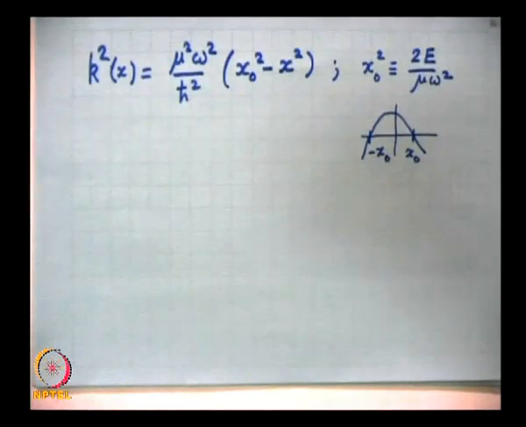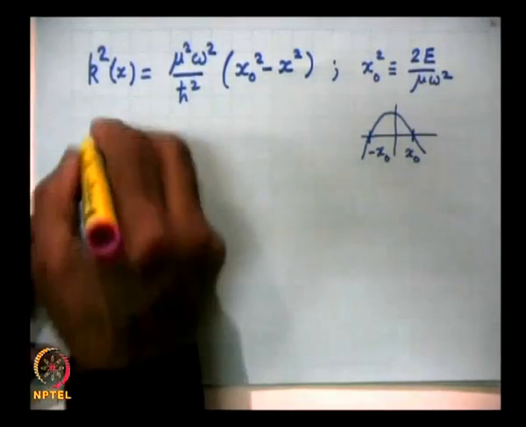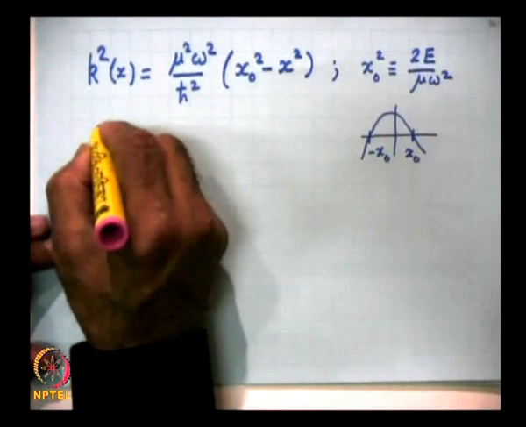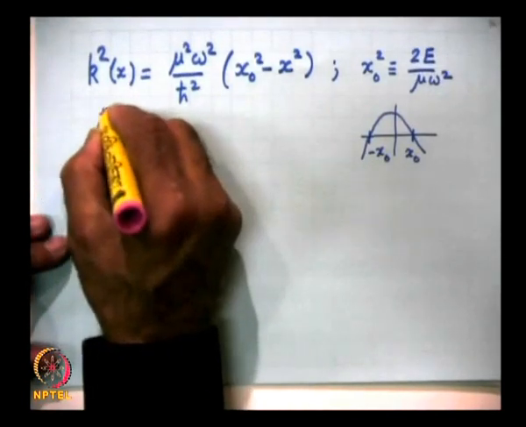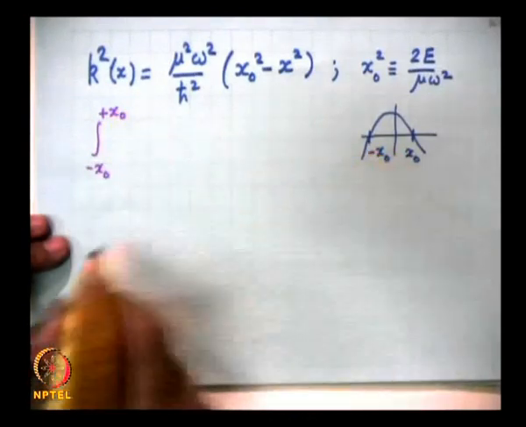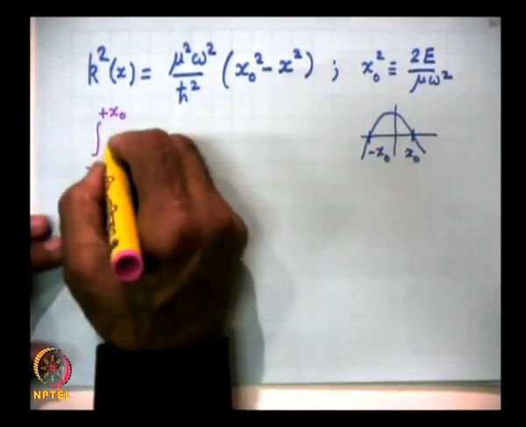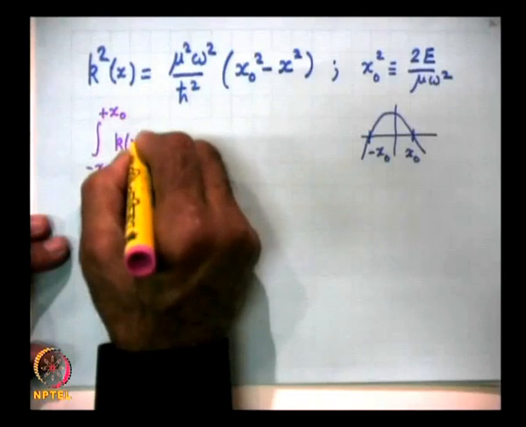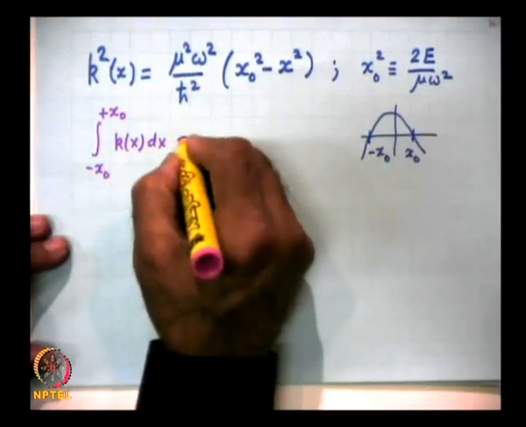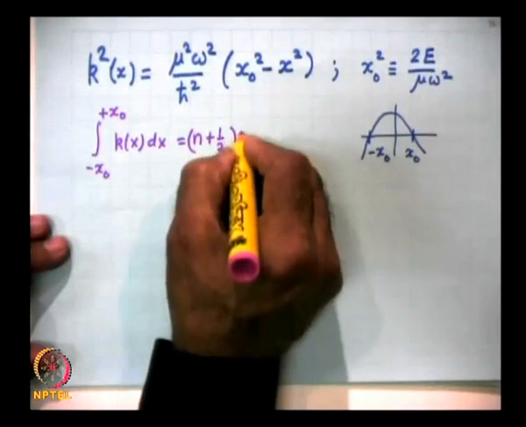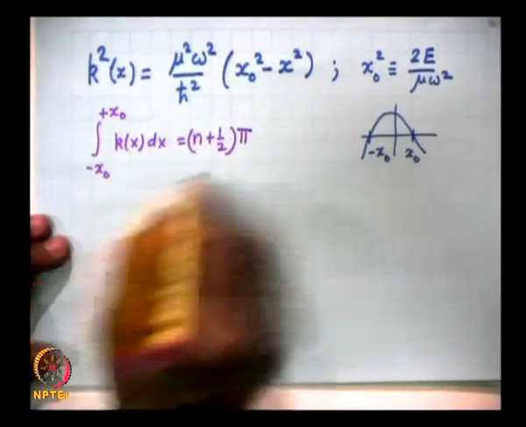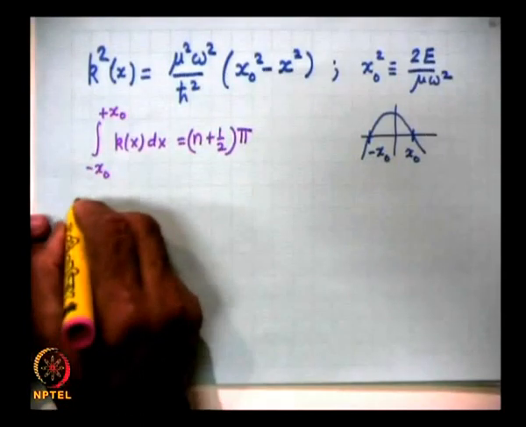Okay. So, the eigenvalue equation will be, from minus x naught to plus x naught, because those are the turning points, integral of k of x dx is equal to n plus half pi. Let me write the right hand side on the left hand side.